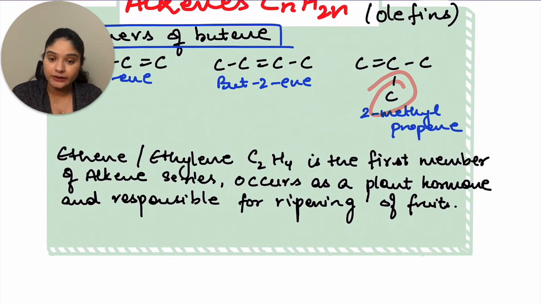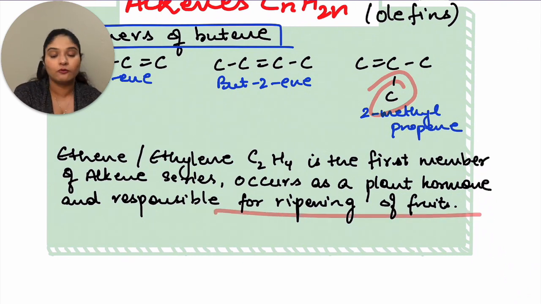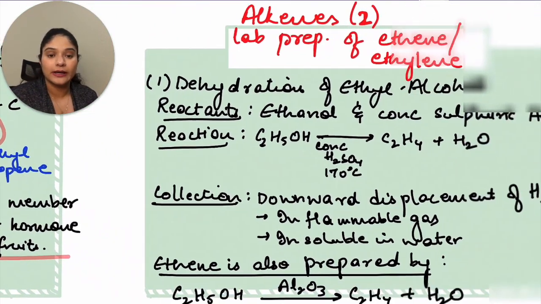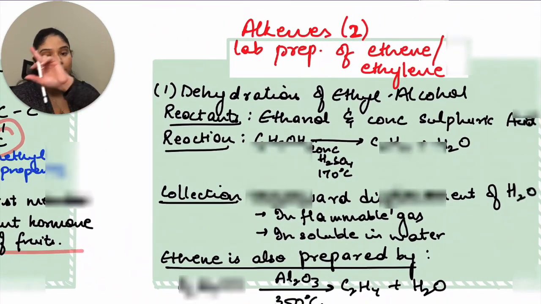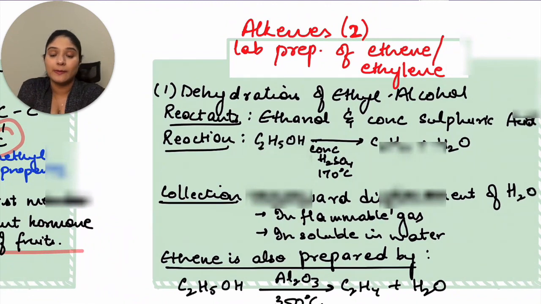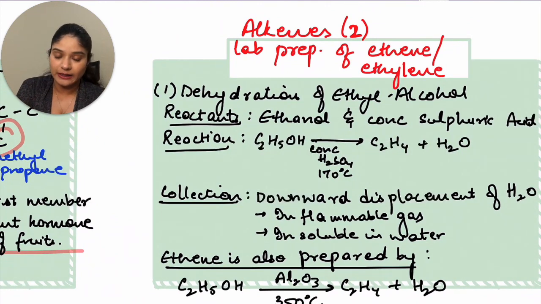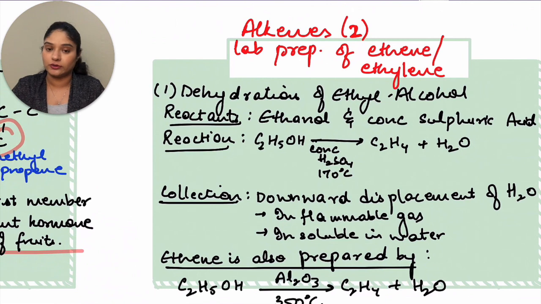Then ethene or ethylene, that is C2H4, is the first member of the alkene series, occurs as a plant hormone, and is also responsible for ripening of fruits. It's important for you to remember. Let's move ahead. Similarly, for the previous case, alkanes, you have to remember that methane is a greenhouse gas. It is asked a lot in your multiple choice questions.